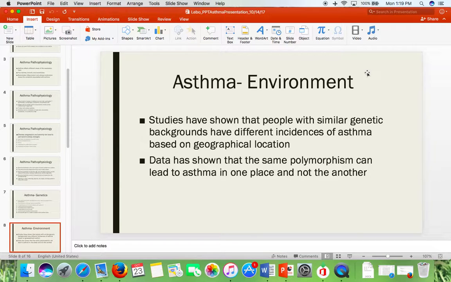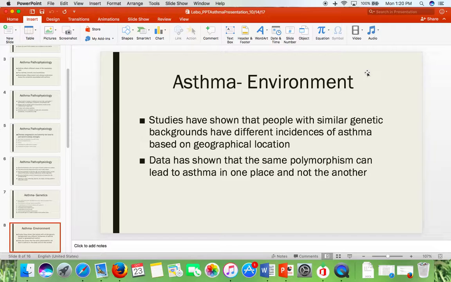Asthma in the environment. Studies have shown that people with similar genetic backgrounds have different incidences of asthma based on geographical location. They did a study of people of Chinese descent with similar genetic makeup. They studied Chinese people who lived in Hong Kong and in Canada and compared that with Chinese people who lived on the China mainland. And there was a higher incidence in the Chinese people who lived in Canada and Hong Kong. Data has also shown that the same polymorphism can lead to asthma in one place and not the other.